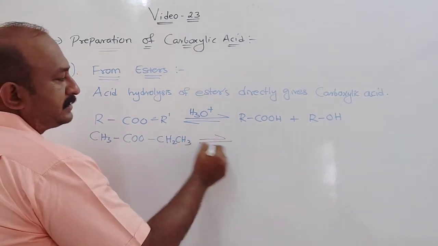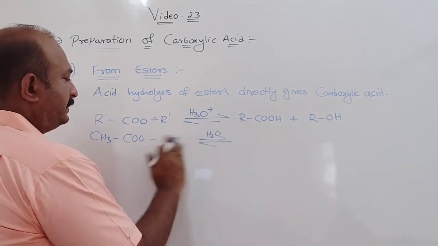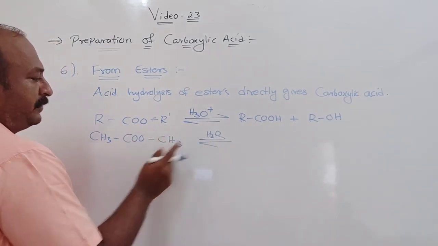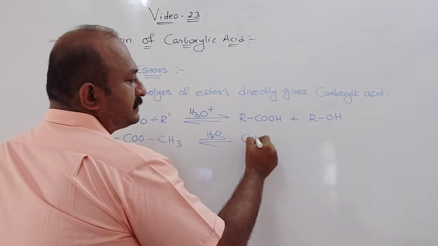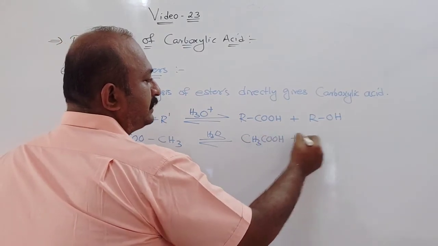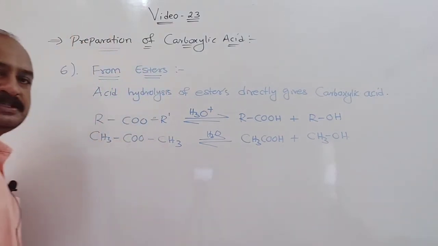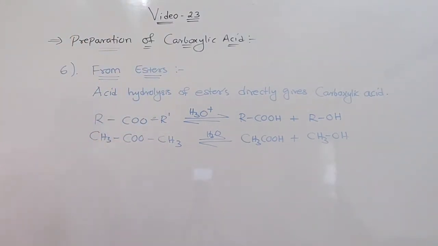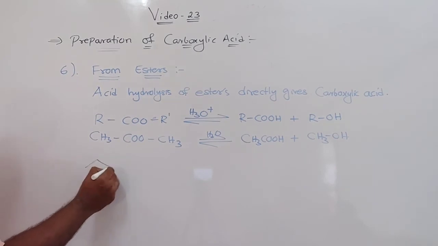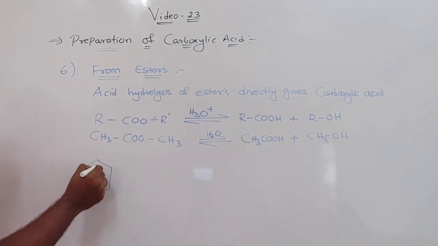Then what will happen in this case? Otherwise I will write the same ester, simple. So what you will get? CH3COOH plus CH3OH, like this, meaning ethanoic acid plus ethanol. Now in your book, what is given is with a benzene ring, like this.